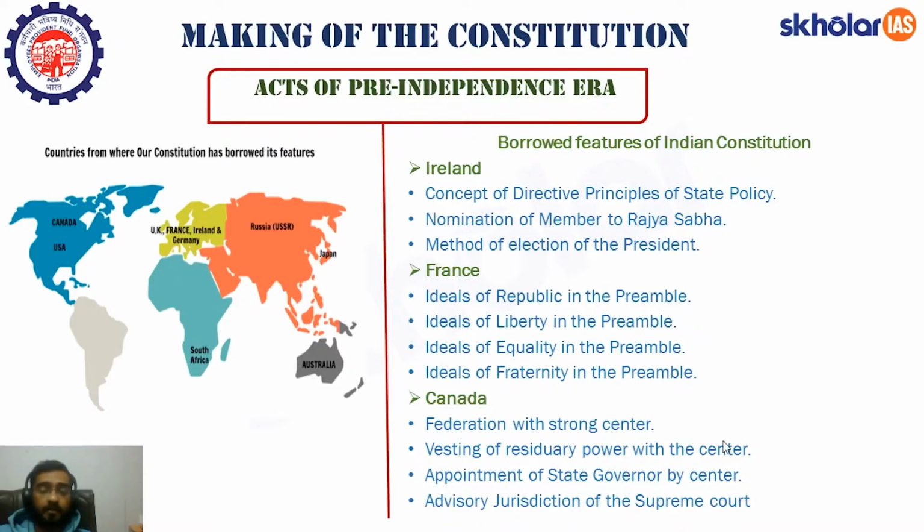Vesting of residuary powers with the center. Apart from that, appointment of state governors by the center. It is another feature why we are saying that the central government is more powerful than the state, because the head of the executive in the state government, that is the state governor, is appointed by the central government and not the state government. There is advisory jurisdiction of the Supreme Court, that is, the President can ask for the advice of the Supreme Court under Article 143 of the Constitution. So this is also borrowed from Canada. I hope this part is clear to all of you.